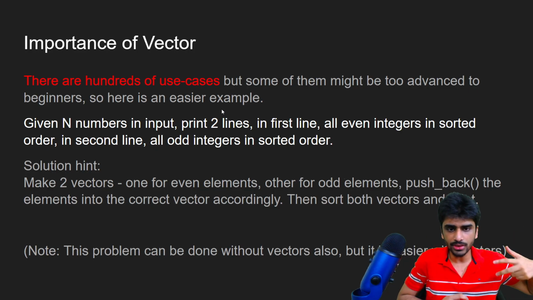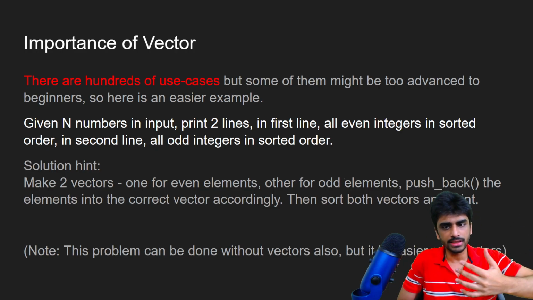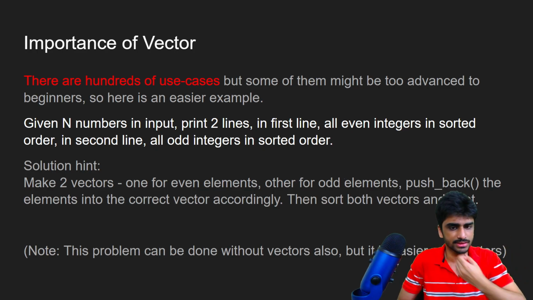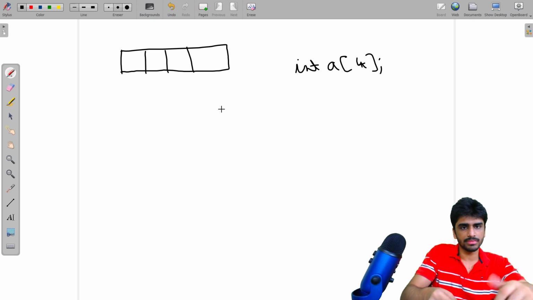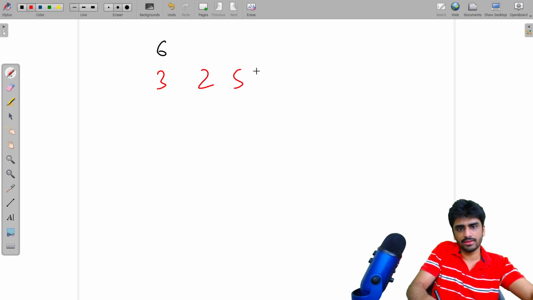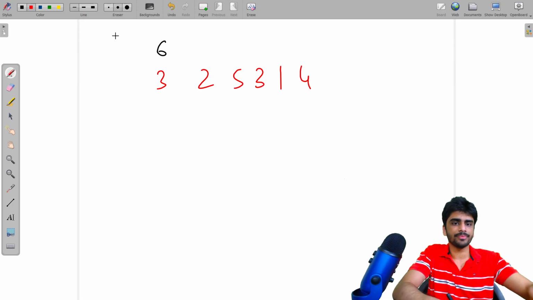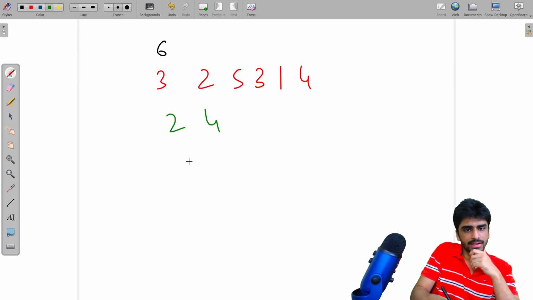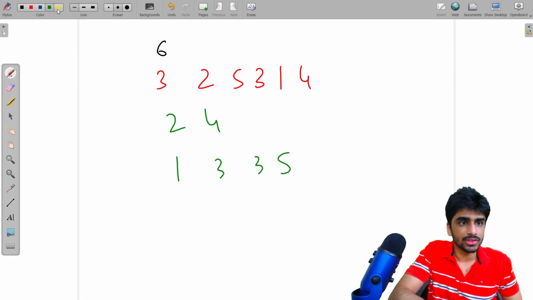and you want to print two lines. So in the first line, you want to print all the even integers in sorted order, and in the second line, you want to print all the odd integers in sorted order. So this would look something like this. Let's say you are given 6 elements in input, and the elements are like 3, 2, 5, 3, 1, and 4, right? So what you want to do is, first you want to print 2, 4, and in the next line you want to print 1, 3, 3, 5. Okay. So how will you do this?